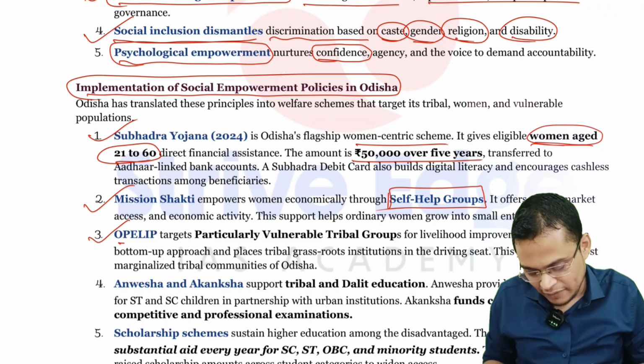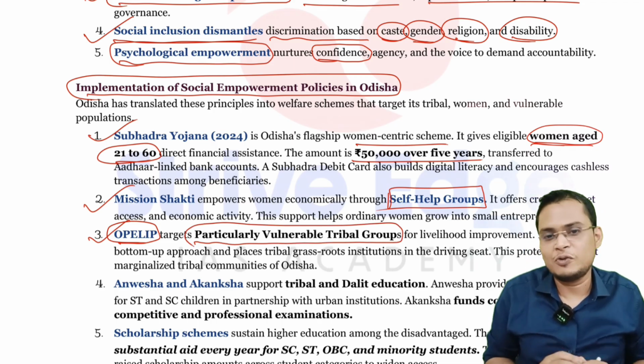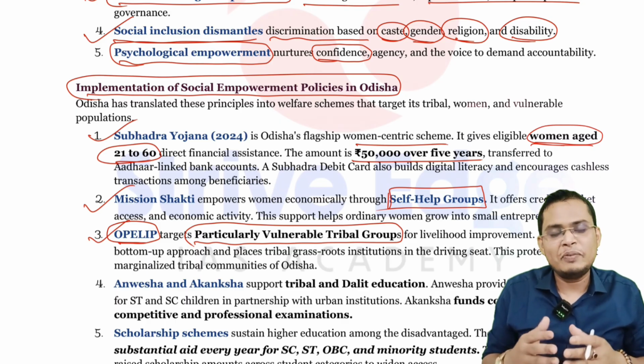Next is OPLIF. OPLIF basically wants to empower the particular vulnerable tribal groups. So dear student, tell me how many PBTGs are there in India and how many PBTGs are there in Odisha.